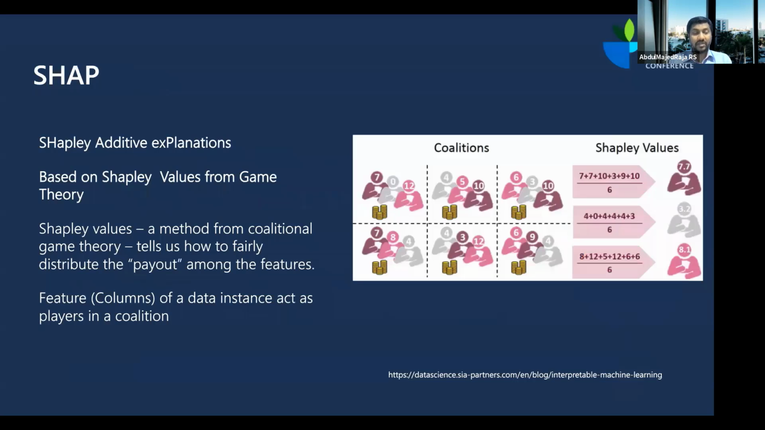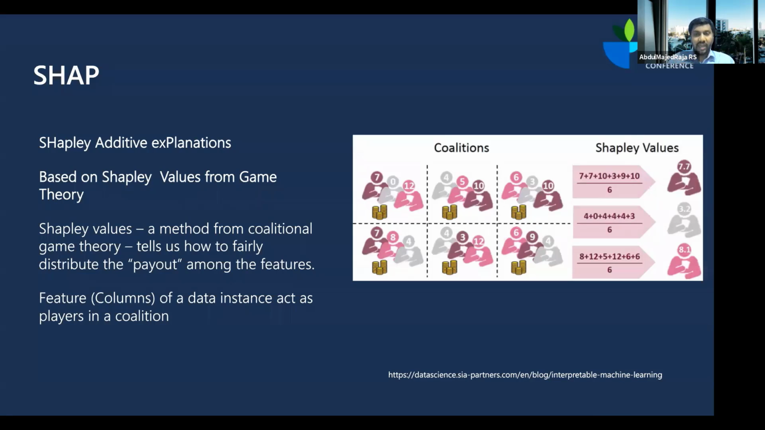Before we see the SHAP demo, let's understand what SHAP is. SHAP stands for Shapley Additive Explanation. And what does it mean? Shapley additive explanation uses Shapley values. Shapley values come from game theory. So Shapley values come out of a strong theoretical foundation from game theory. So what does a Shapley value help you do?